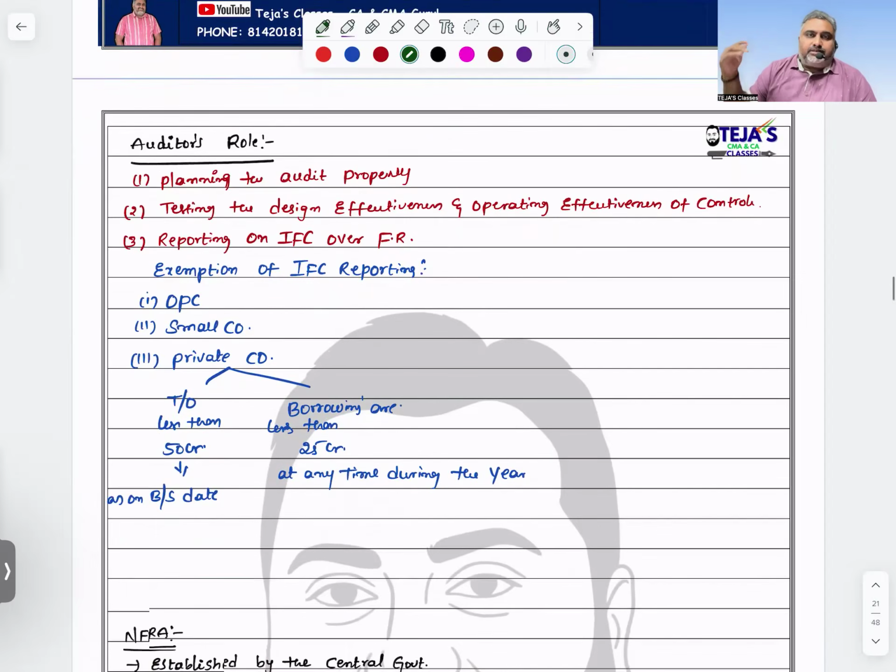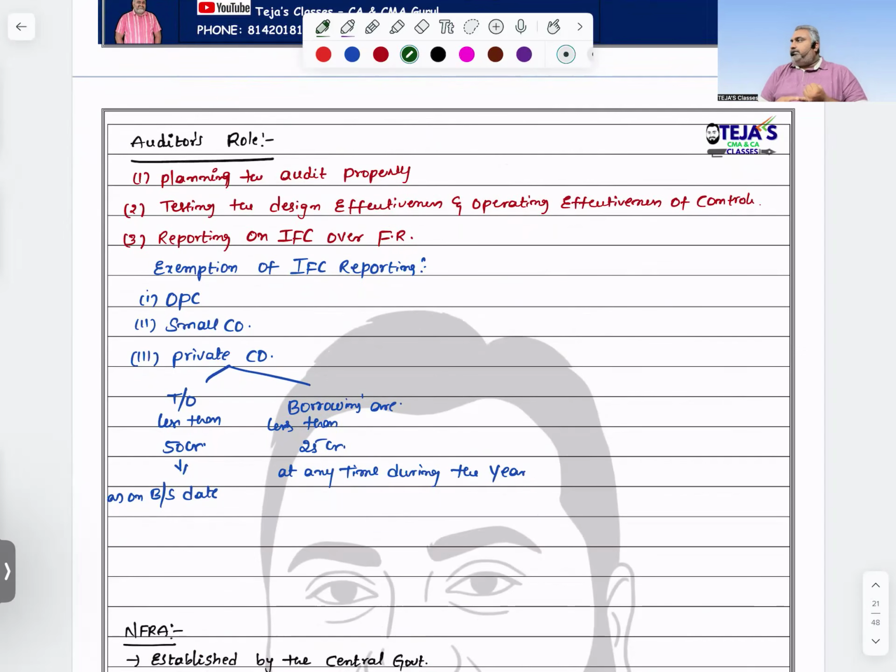Next, exemption for IFC reporting. Obviously, a one-person company and a small company are exempt. A private company is also exempted if the turnover is less than 50 crores and borrowings are less than 25 crores. Borrowings you need to check at any time during the preceding financial year. If the condition is satisfied even on one day, you need to apply IFC over financial reporting. But the turnover is checked only as on the balance sheet date. You don't need to check all the days in the preceding year; only the balance sheet date limit is to be checked.